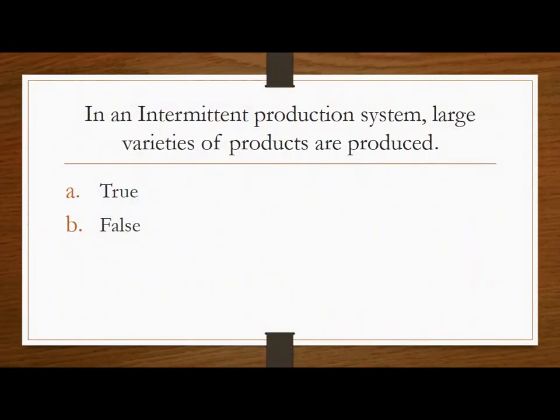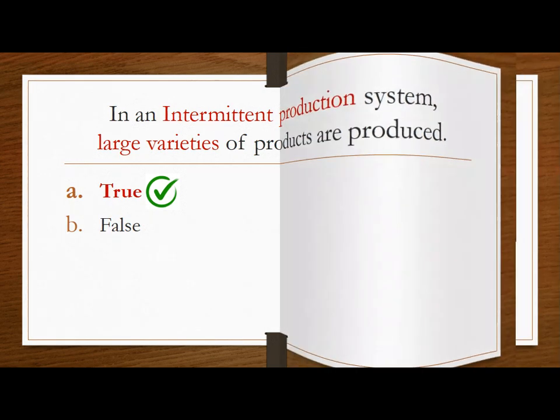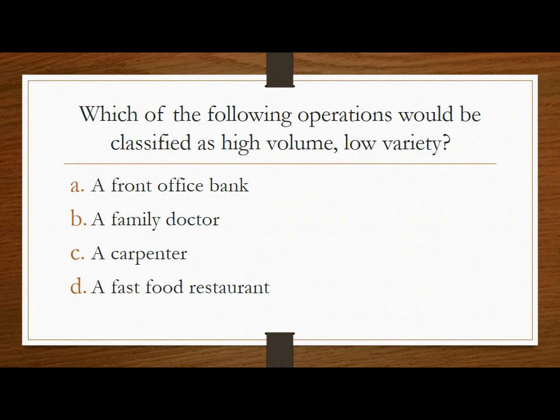Next question. In an intermittent production system, large varieties of products are produced. Whether this statement is true or false, and the correct answer is this statement is true. As we know, in intermittent production system, large varieties are there, and in mass production system, low varieties of products are there.